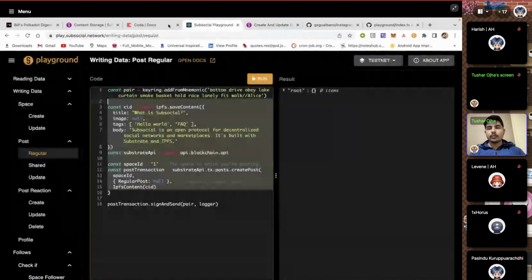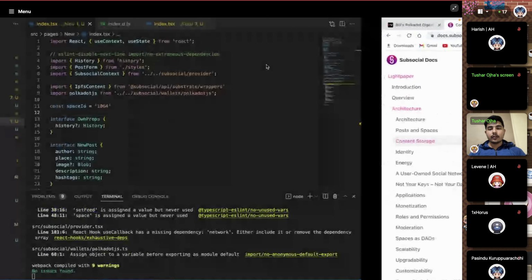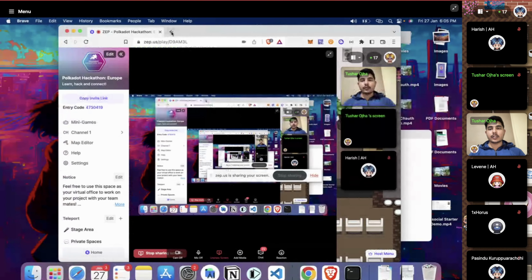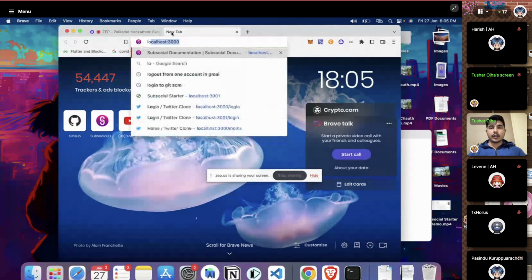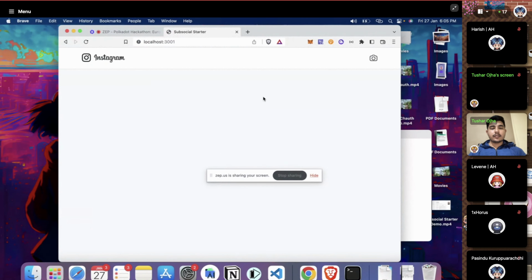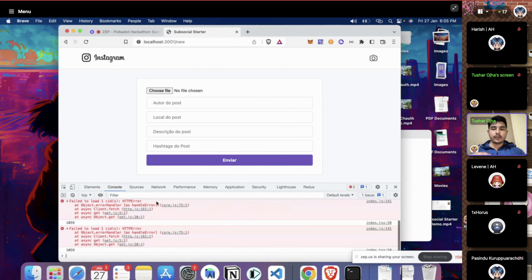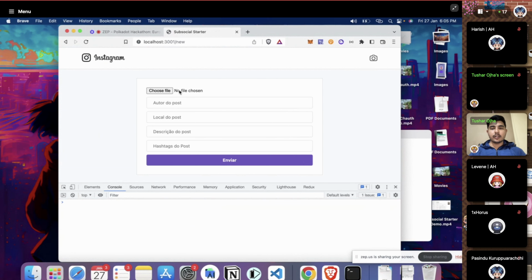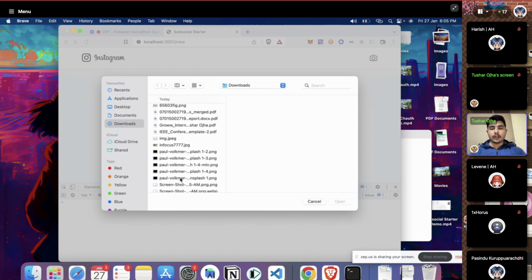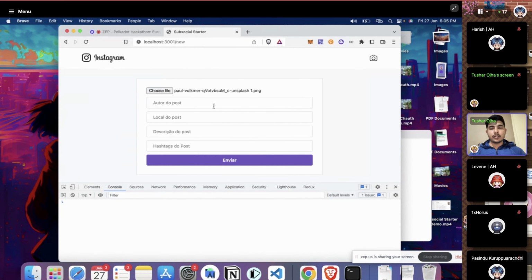If we go to the app again, let's open it in the browser Brave because I remember the password for it. Then we have to open this localhost. So now we click here. We have to choose some file to upload. I'm going to also open the logs so that we see if this new post is created successfully or not. So let's choose some image here. I have this sort of a stars image. We use it. I'm going to say hi, hello, what's up? Some random data here.